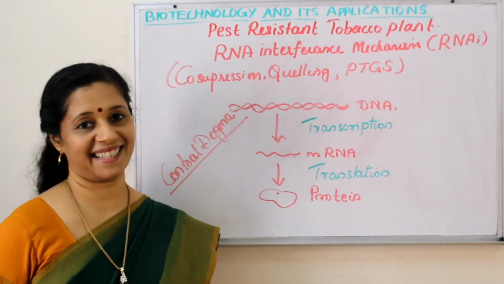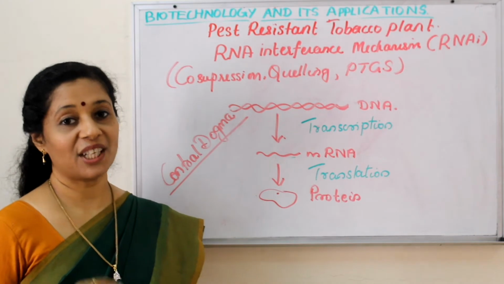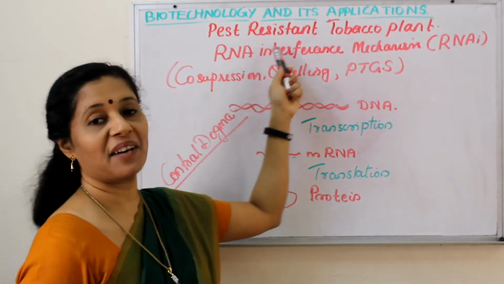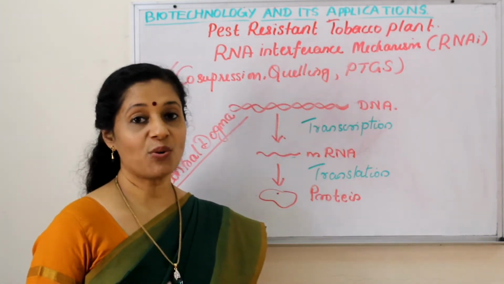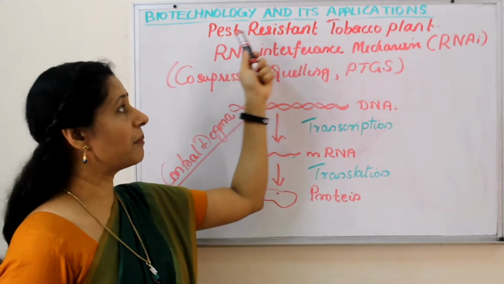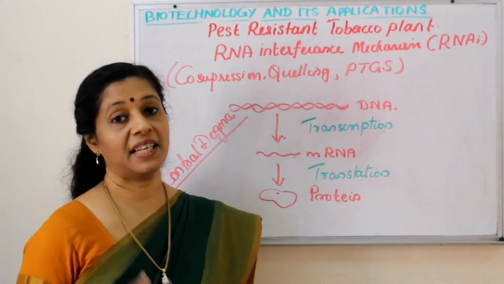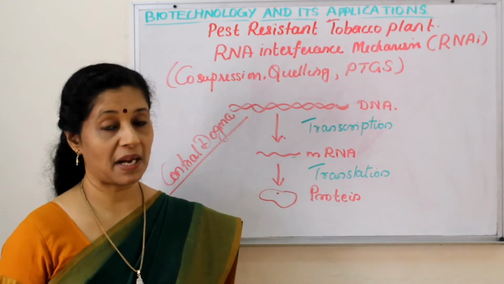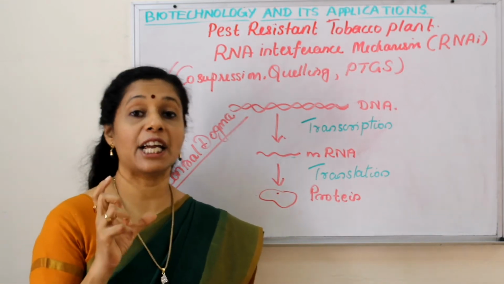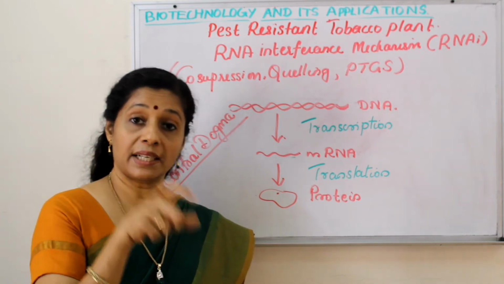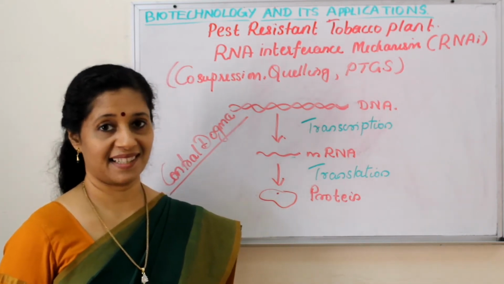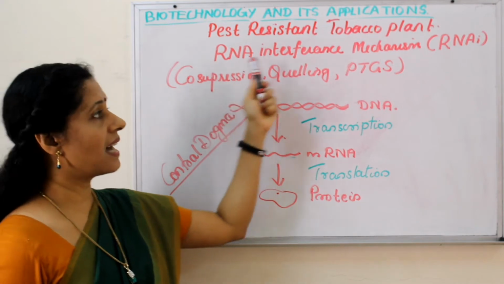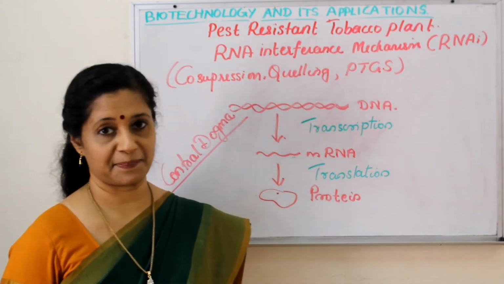I am Soumya Harikrishna. In this video, we are going to learn about a mechanism of RNA interference and how we could use that mechanism for pest-resistant tobacco plants. We created pest-resistant tobacco plants, or genetically modified tobacco plants, to resist against a particular kind of nematode that could attack this tobacco plant. So the principle used there is the RNA interference mechanism.